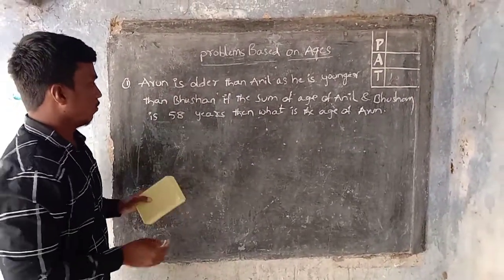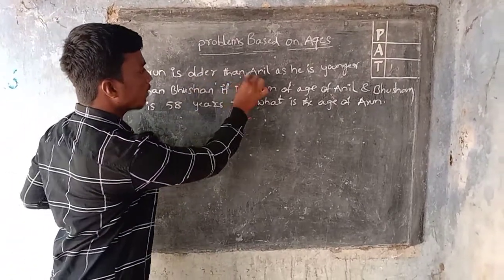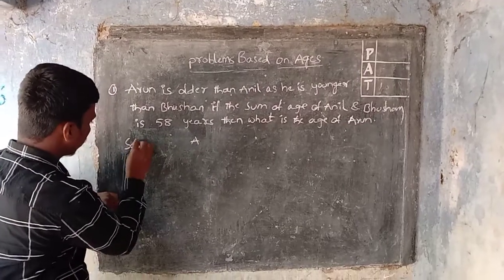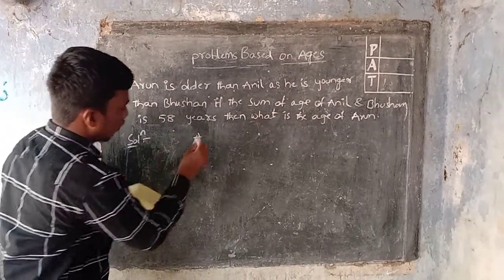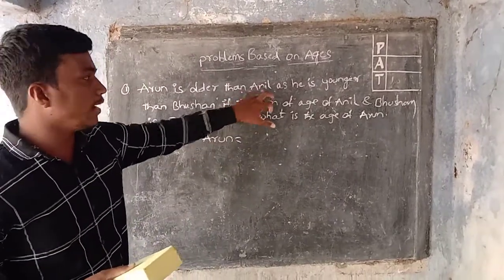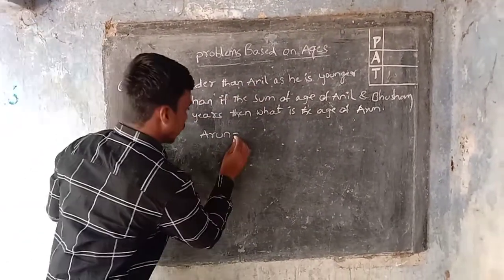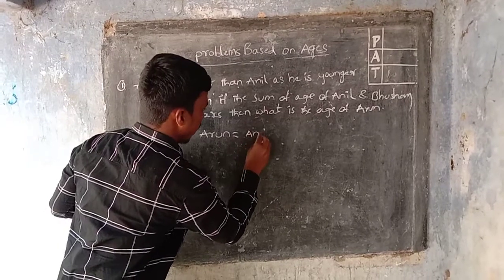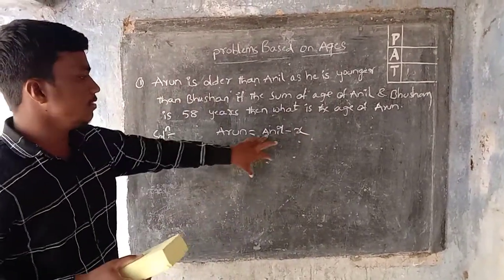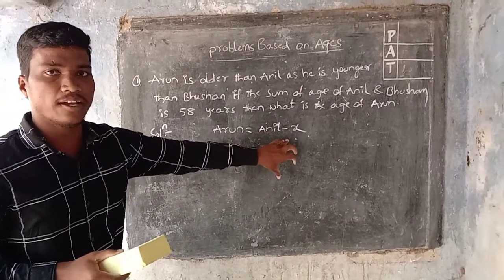First of all, Arun is older than Anil. So, solution: Arun is equal to Anil minus x. Why am I taking this?